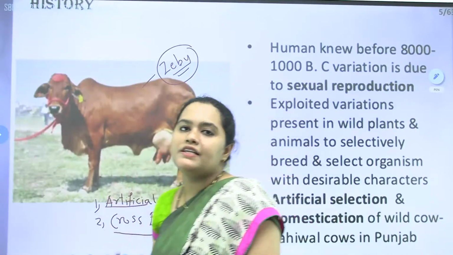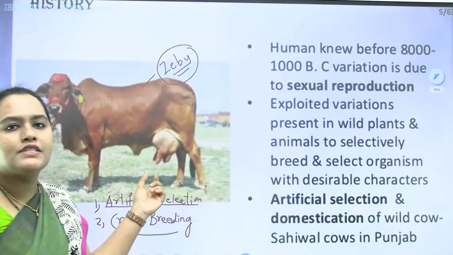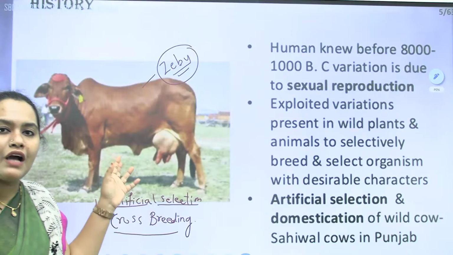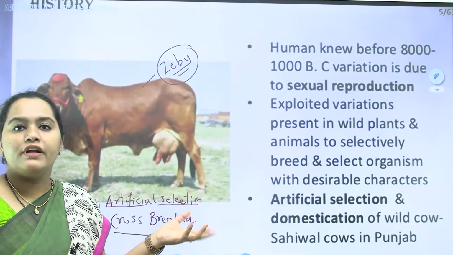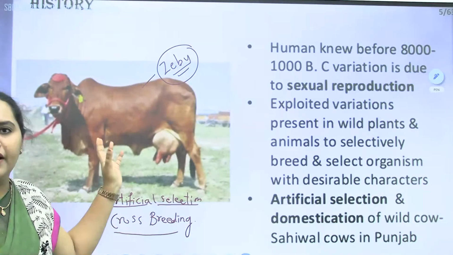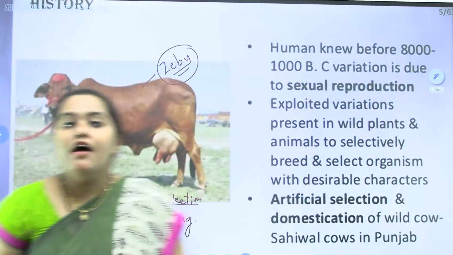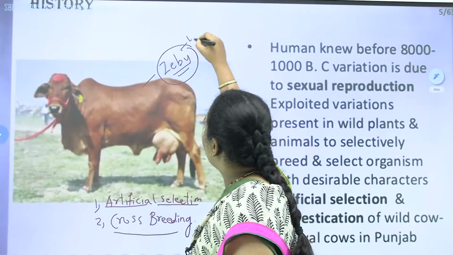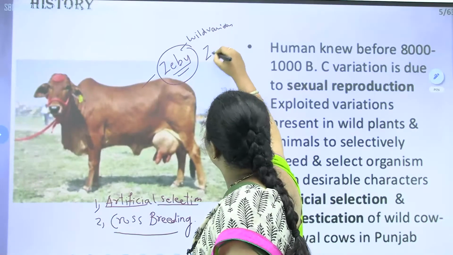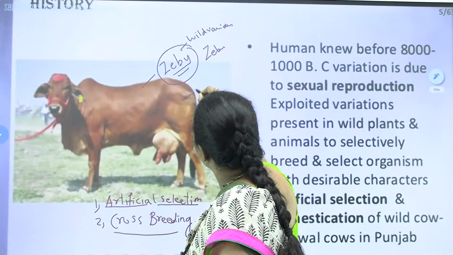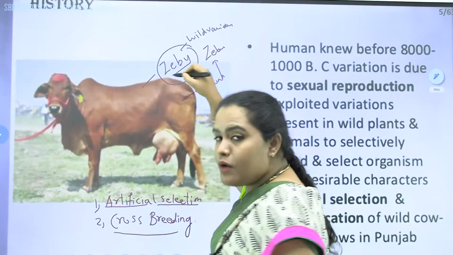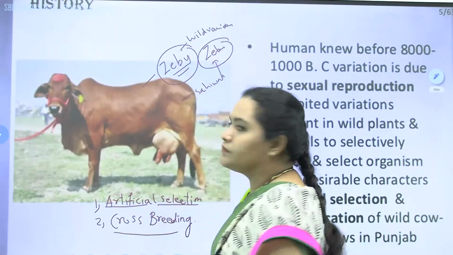Zebu has been selected because it is heat resistant, one important, beneficial character. At the same time, this cow is known for its lactation, and that is why it has been bred. From where has it been bred? From its wild variety, the wild type, that is zebu. This one is Sahiwal, and it has been bred from the wild variety zebu.